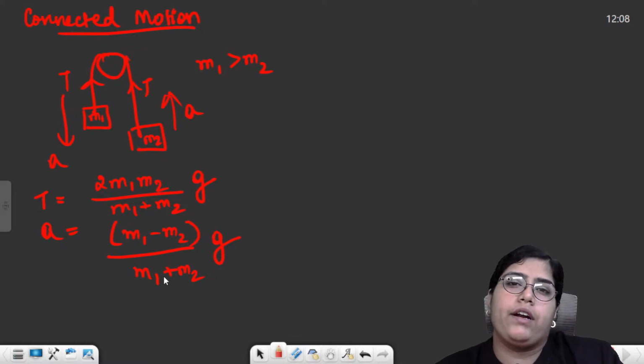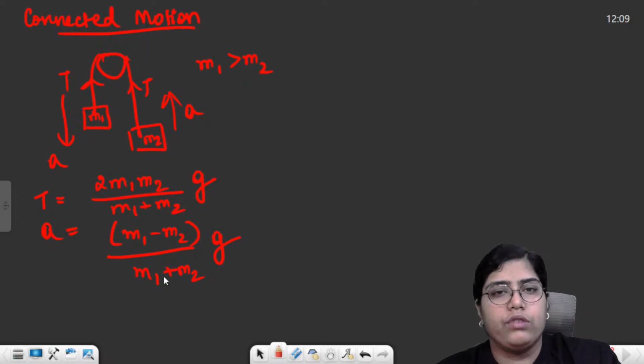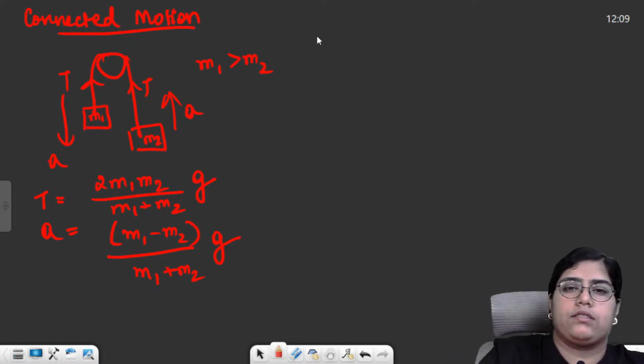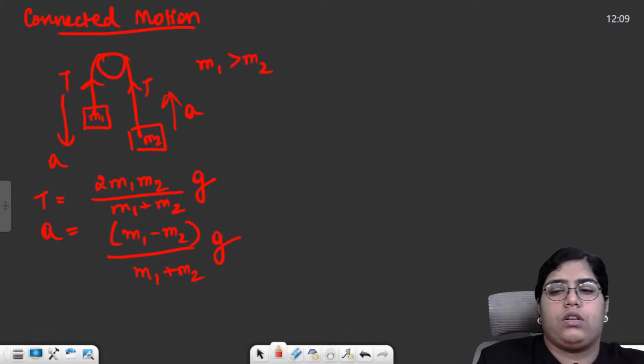Then there was the apparent weight of a person in a lift. So for the lift, we had 6 cases. In the first 2 cases, the answer was the same. For the first case, when the lift is at rest, your apparent weight is your actual weight. Second case, when the elevator is moving with constant velocity, that means zero acceleration.